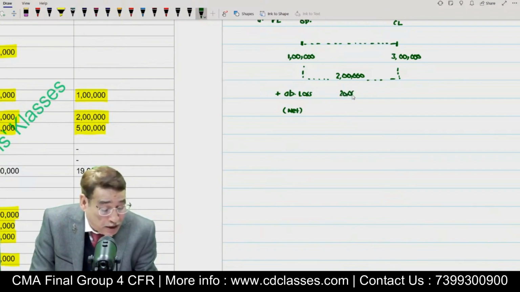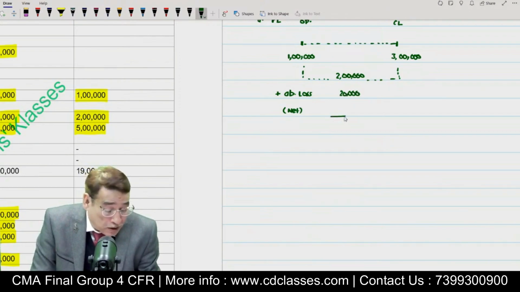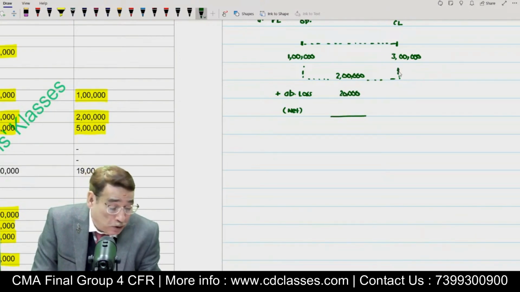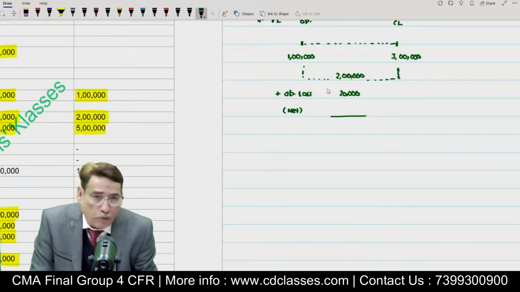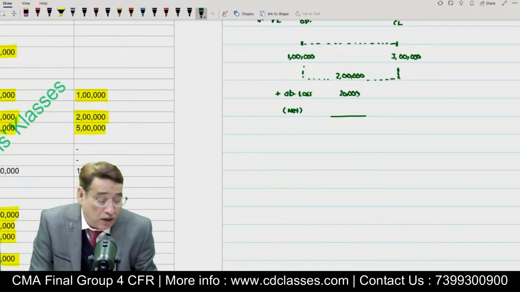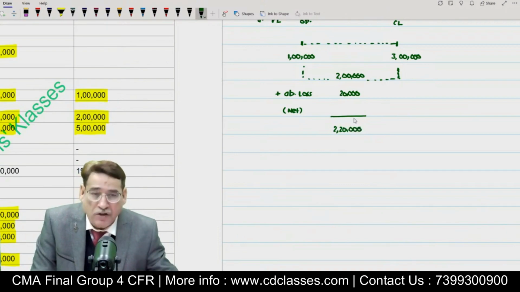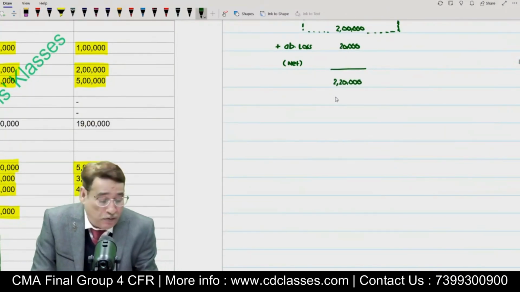You are going to add it to the during-the-year profit. Why are we adding it? The reason is that we want to know, if this particular loss would not have taken place, what would have been the profits in the entire accounting period. So to know that figure, first of all we will have to add it. That means 2,20,000 is our during-the-year profit, we can say before charging the abnormal loss. Is it clear to you?